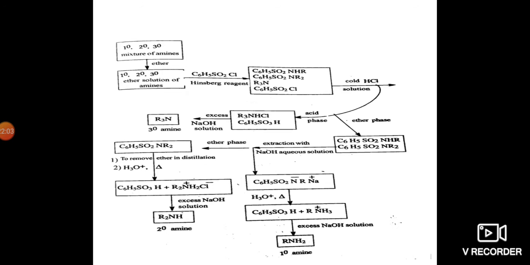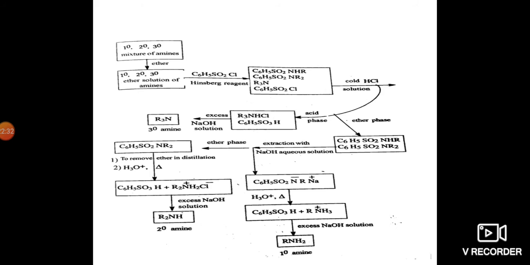Here in the ether phase, the secondary amine derivative will be dissolved, so the ether is removed by distillation in presence of acidic media. Then we form an intermediate and it is separated from the Hinsberg reagent, and with excess sodium hydroxide solution we will get the secondary amine.